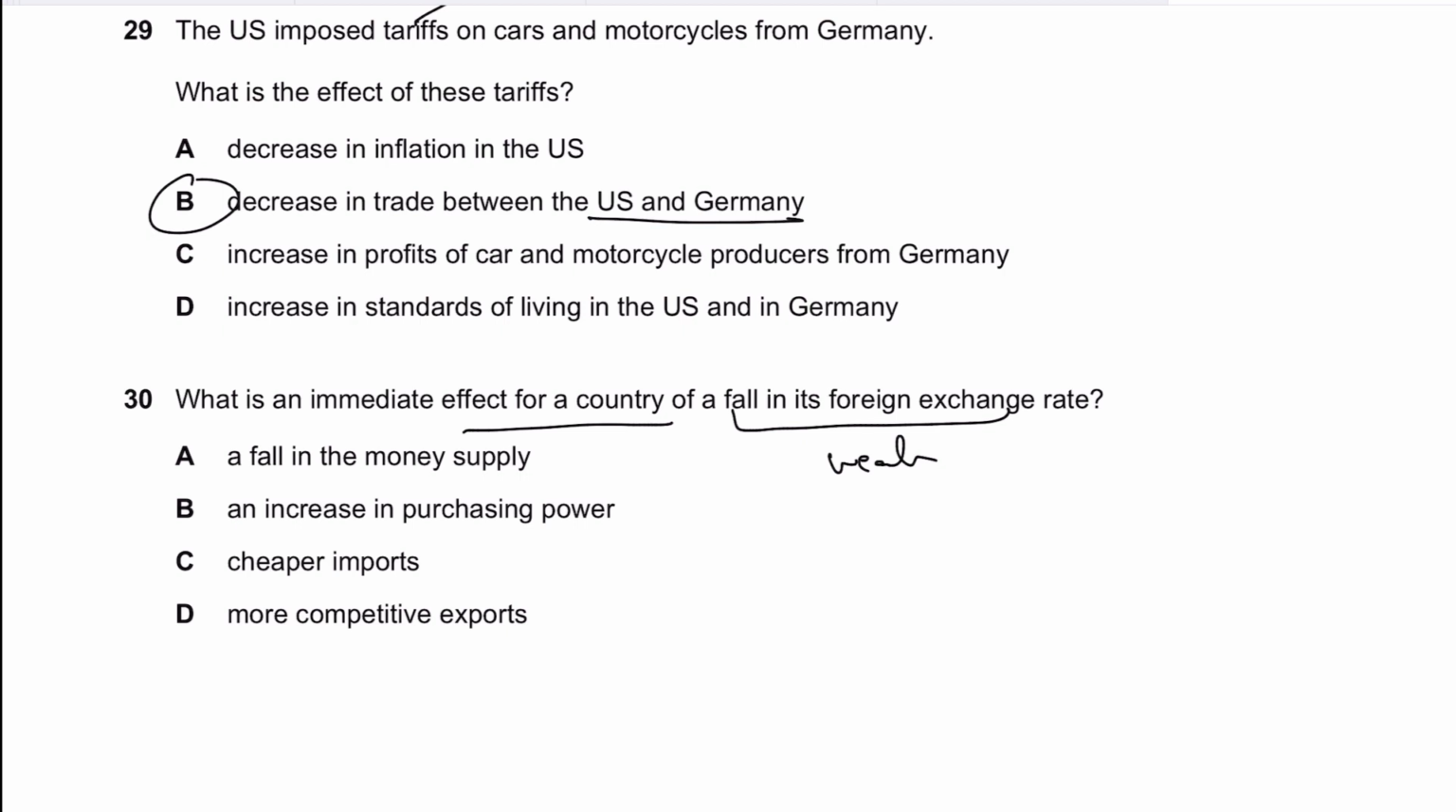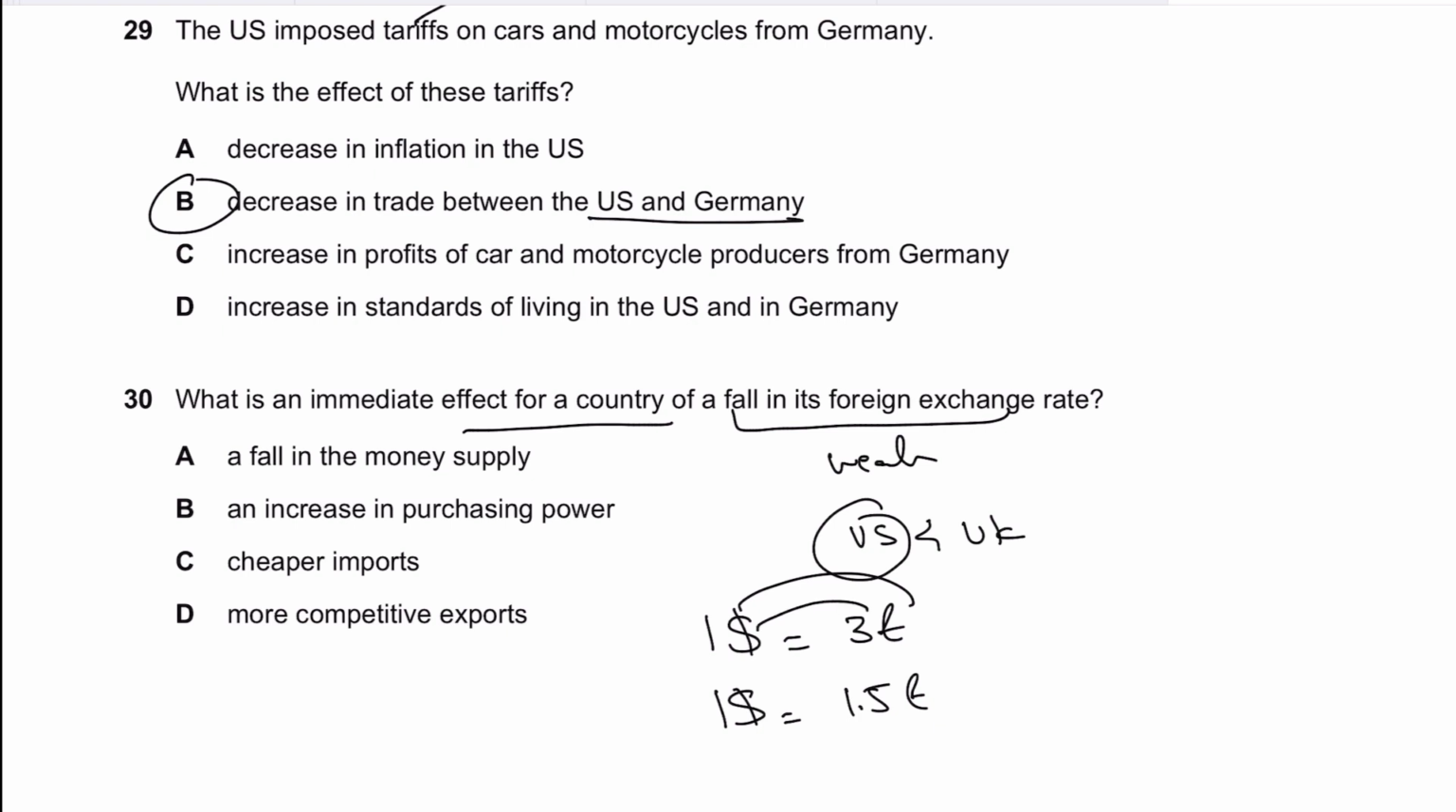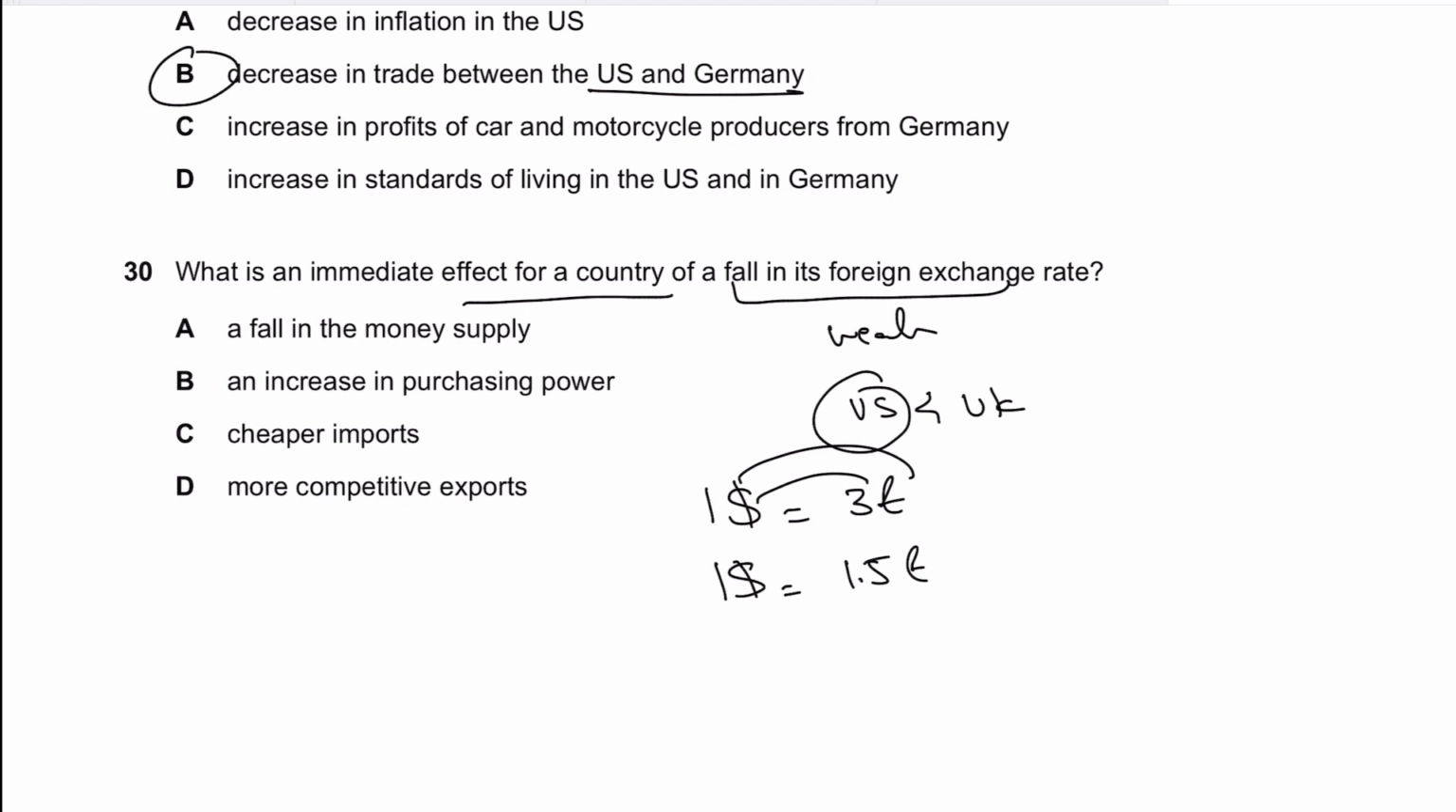So let's talk about US and UK. For the purpose of this MCQ, we'll assume that we are in the US. So let's say $1 is worth 3 pounds, right? And if the US currency weakens, that would mean that now $1 is worth, let's say, half a pound. So initially US could import 3 pounds worth of goods by paying $1, but now from that same $1 it can only import 1.5 pounds worth of goods.